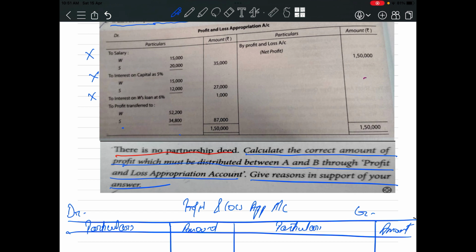So the partnership deed is silent, salary will not be given, so we will not debit this amount in the correct P&L appropriation account which we prepare. And interest on capital also will not be allowed, so we will not mention this interest on capital in the correct P&L appropriation account we prepare. And this is also not correct, so we will not mention this in the correct P&L appropriation account we prepare.